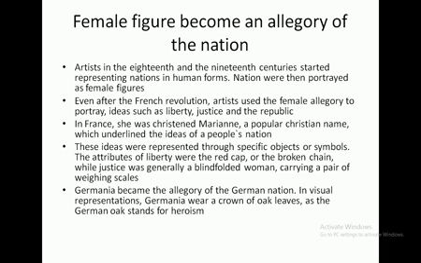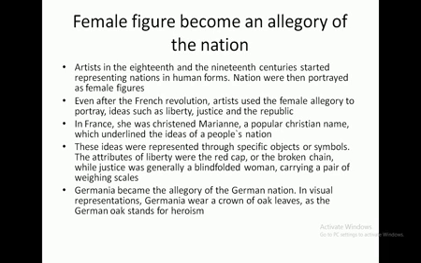In ninth class, we also studied the French Revolution, in which many female figures represented the ideas of liberty, justice and republic. In France, she was Marianne, a popular Christian name which underlined the idea of a people's nation.